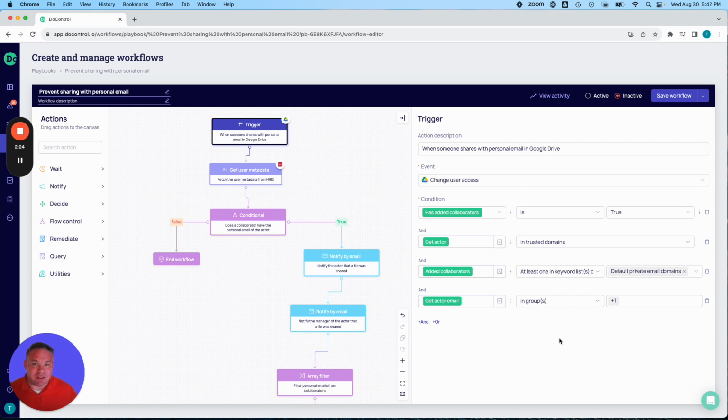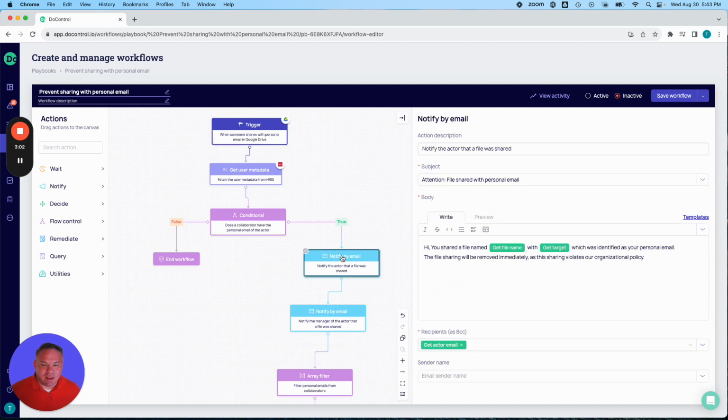Now I'm really talking about some insider risk here, right? So if somebody's sharing files with their personal email address, and they're getting ready to walk out the door. So how do I know it's their personal email address? Then I'm going to, again, go to the HRIS and look up and see, is this their personal email? We also have some other ways we can do this. So if you don't have the particular personal email in the HRIS that they're using, don't worry, there's still some other ways that we can help you out there as well. But in this case, let's just make sure this is going to be a 100% match. If it's that email address they're sharing with, then we know it's that email address.